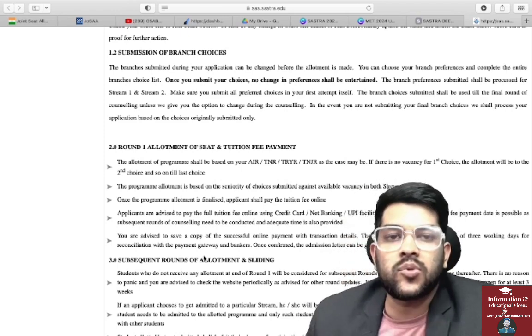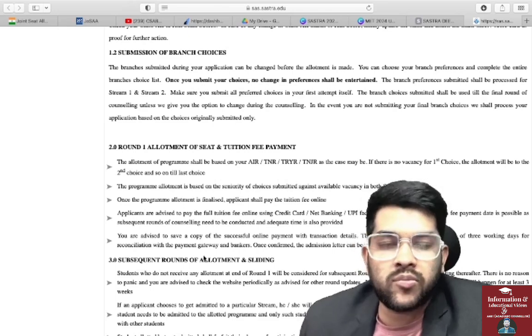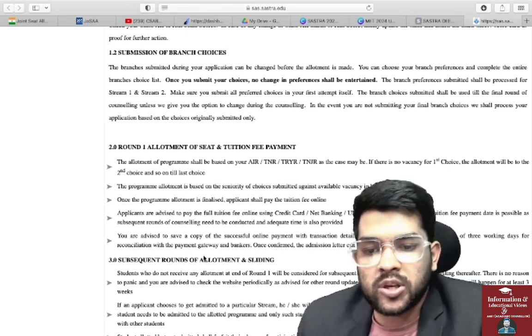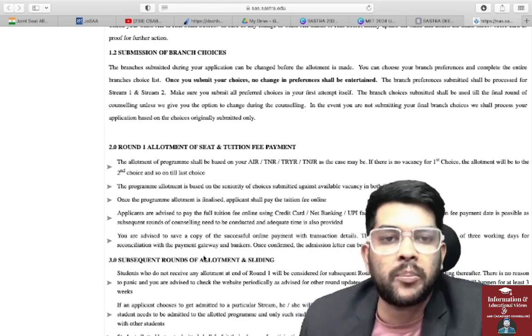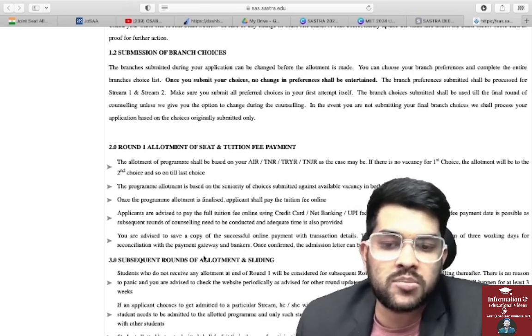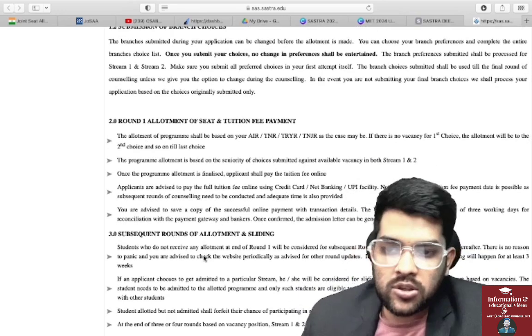If you have applied for JE plus board both, then you will get two types of rank. One is with the combined score of JE and board, the other with only board score. Based on both scores, whatever you are getting as the best option from your choice filling, because there is only one choice filling for both the streams. In that choice filling, whatever will be the best option, they will provide you.